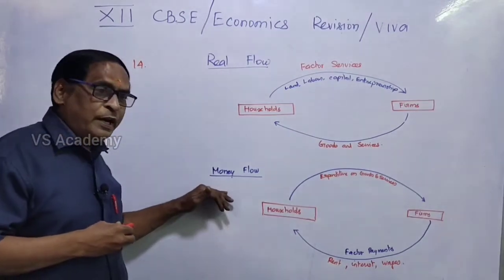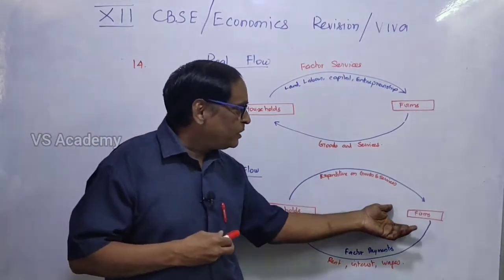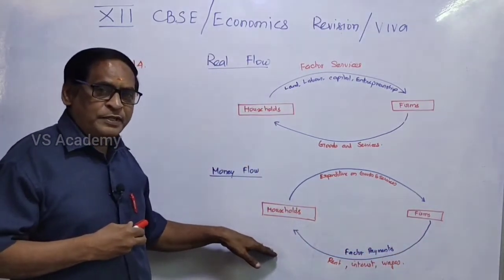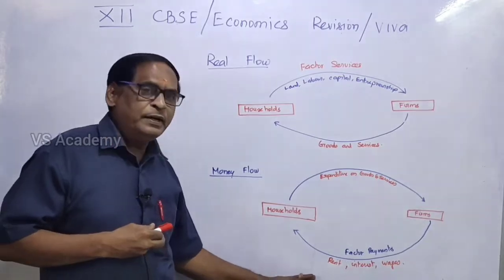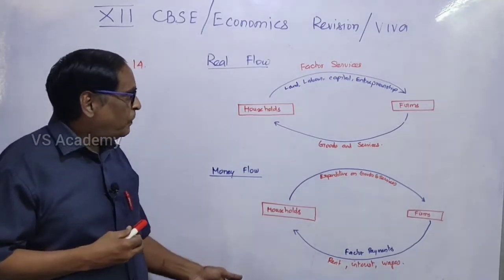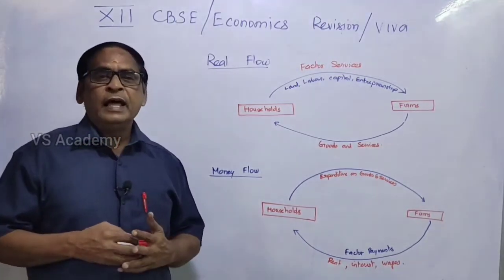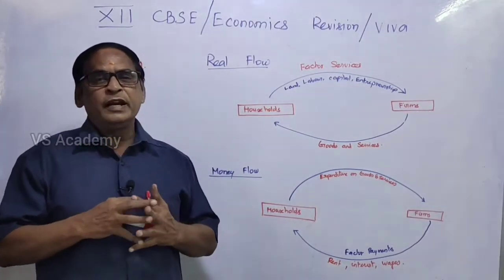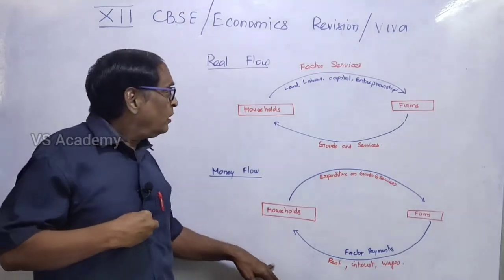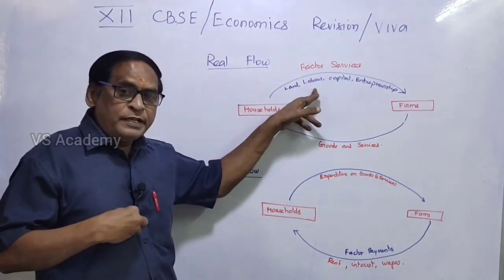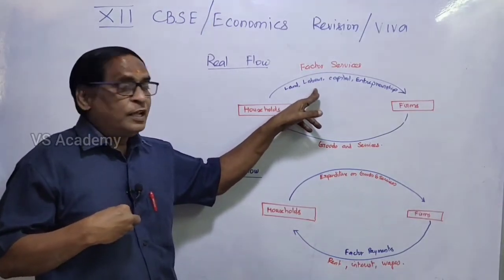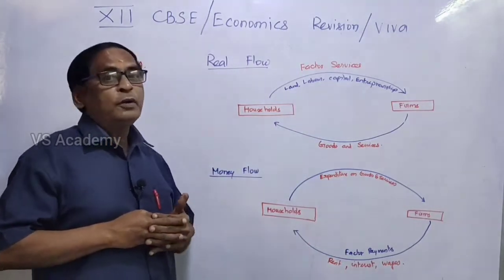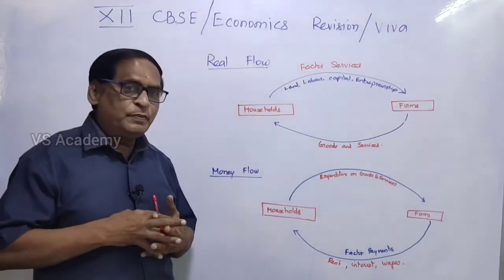But in case of money flow, after they have manufactured the goods and services, they are supplying them. We are purchasing, for which we have to make payment. For example, if we supply the land, we have to collect rent from them. If you are working in that organization, we will get salary or wages. If we contribute the capital, then we will get interest. And for entrepreneurship, we will also get management salary, etc.